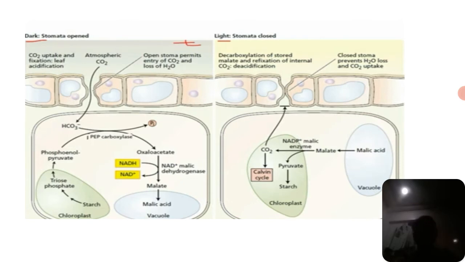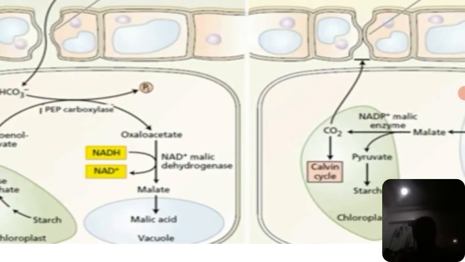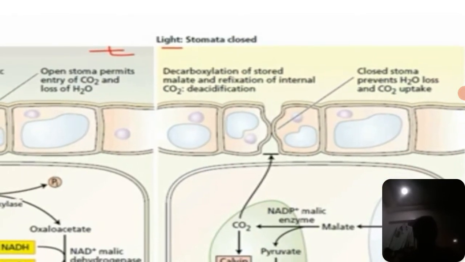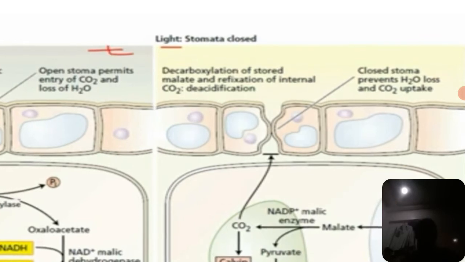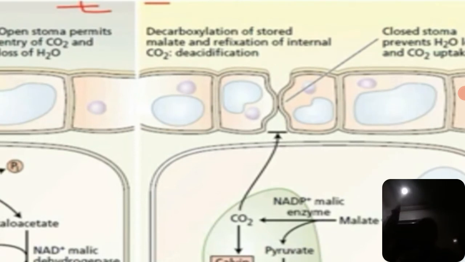So next I will tell you the phase 2, that is the light. During the light, in the presence of light, the stomata is closed. Okay, so here there is a decarboxylation of stored malate, which was developed in the dark phase. So it is decarboxylation of stored malate and refixation of the internal carbon dioxide. That is nothing but the de-acidification.